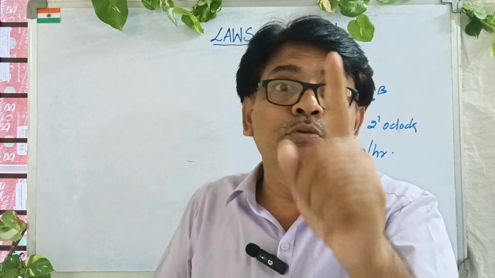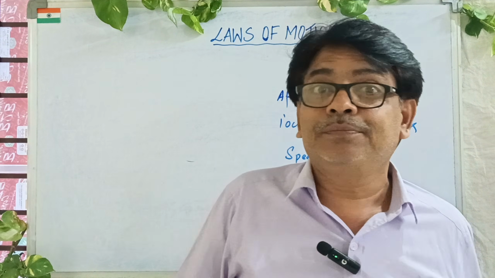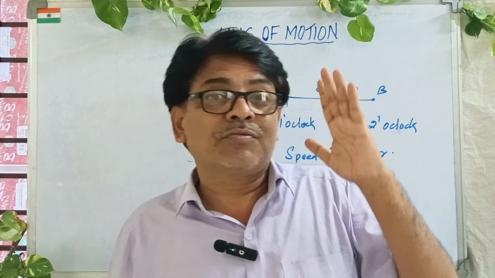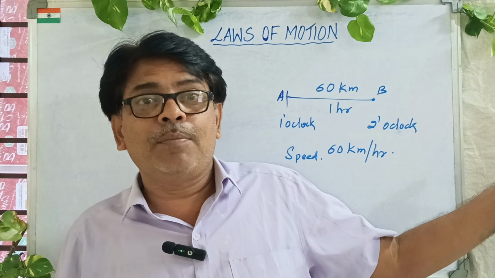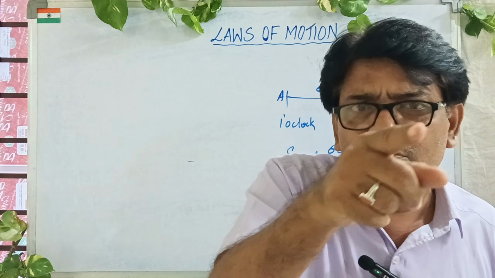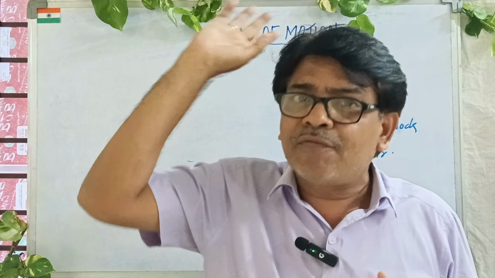With respect to you, the tree is also in motion. Remember, most of them get confused. You have traveled away from the tree because the tree was at point A and now you are at point B. You can say you are in motion. But with respect to you, the tree is also in motion because it is left at A. This is what is interesting about rest and motion.